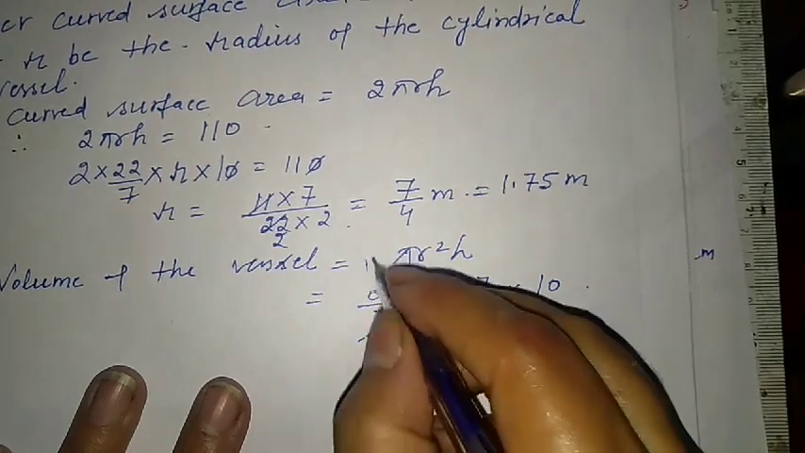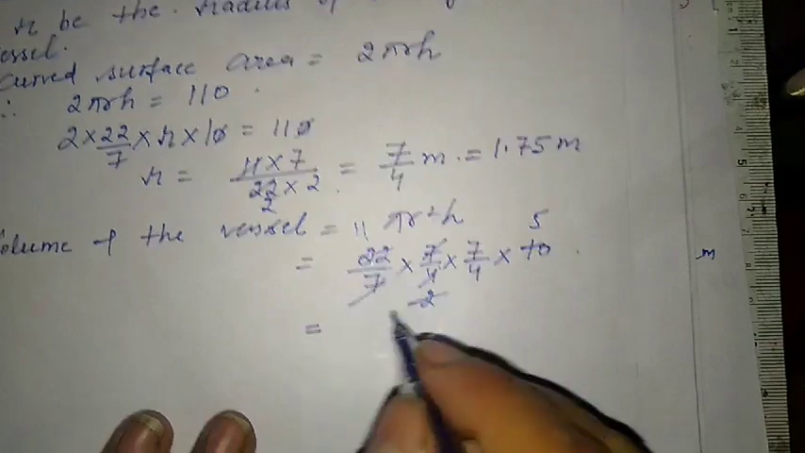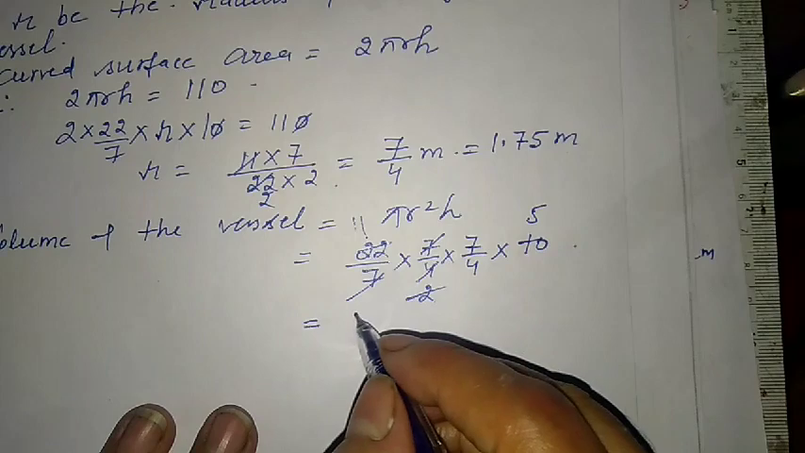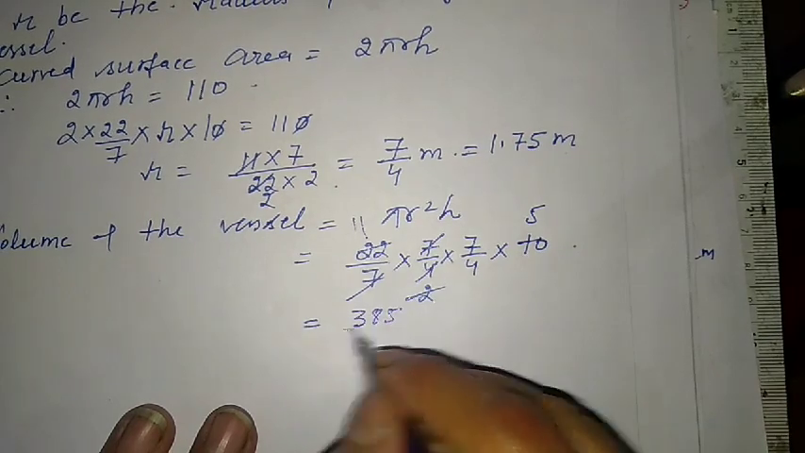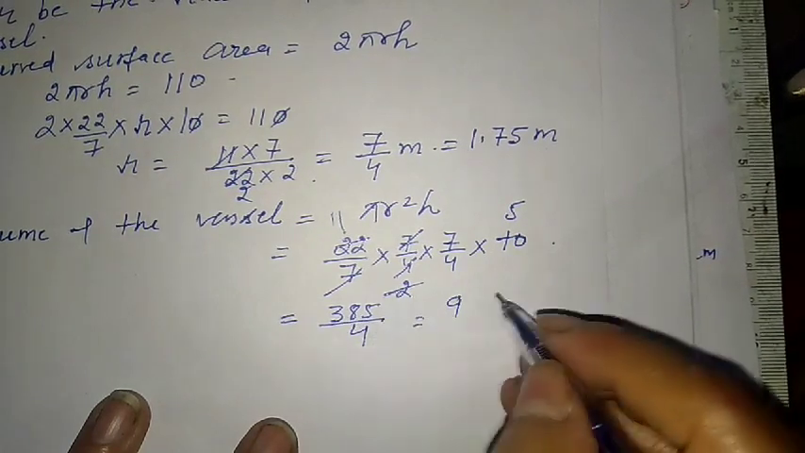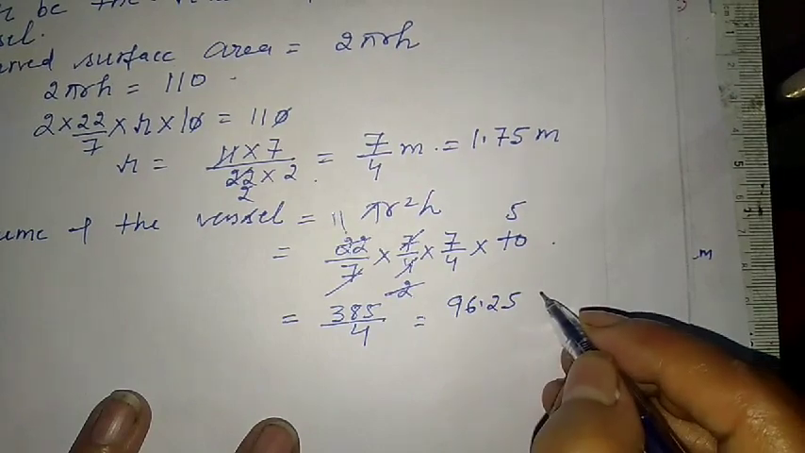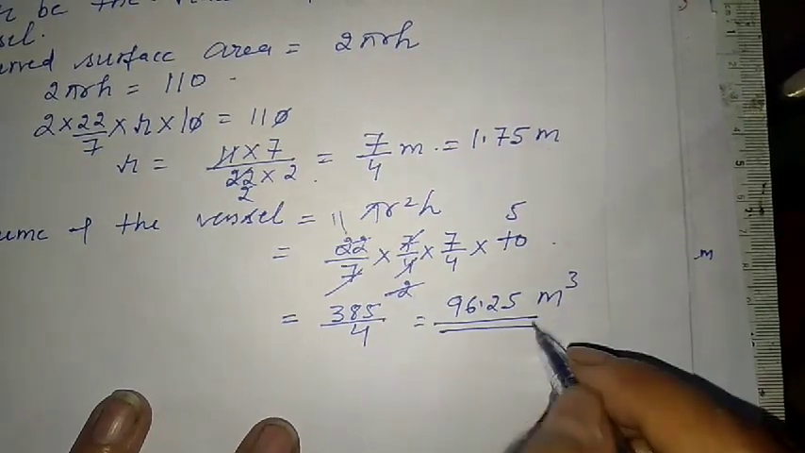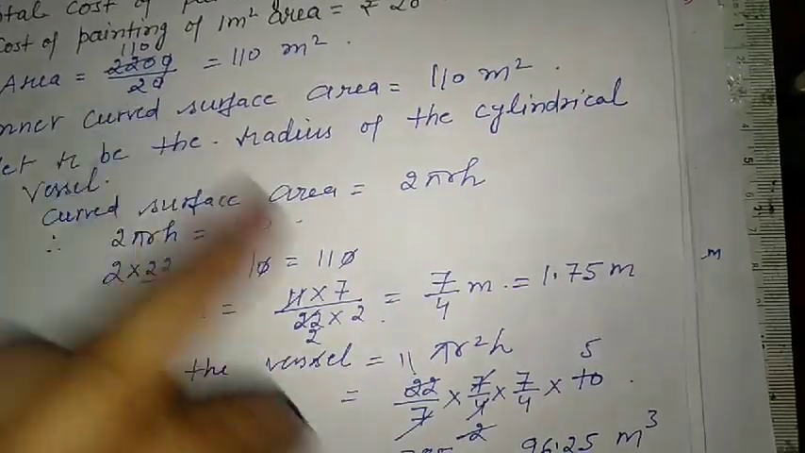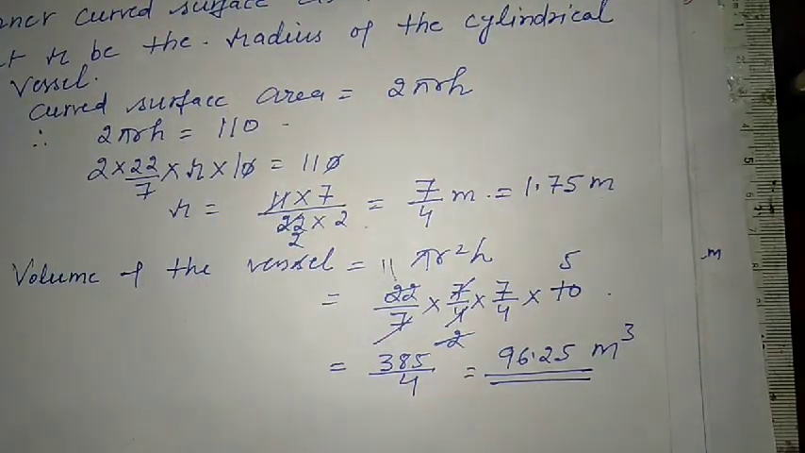2 2s are 2, 11 and 2 5s are 10. So here we have 35 and multiply by 11, we have 385. 385 upon 4. This can be divided: 9 4s are 36, and so on. This much of meter cube. So this is the volume of the vessel. Inner curved surface area, the radius and the volume of the vessel, all the three parts we have found here.